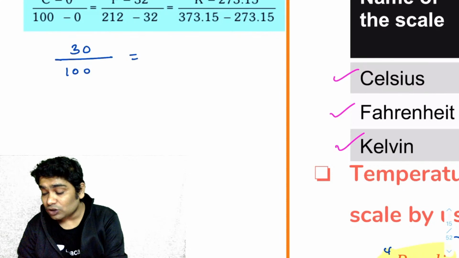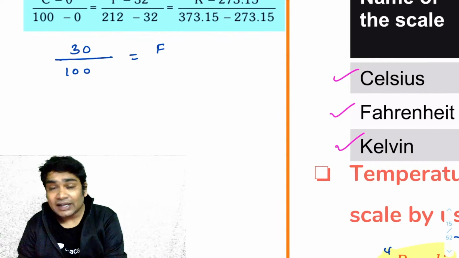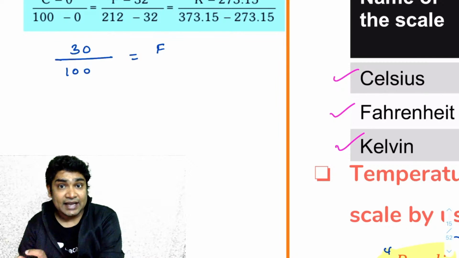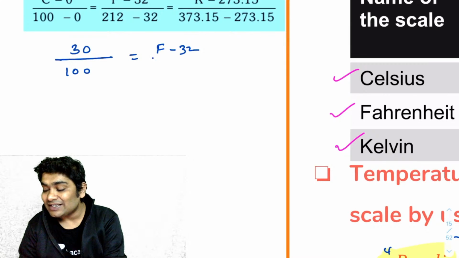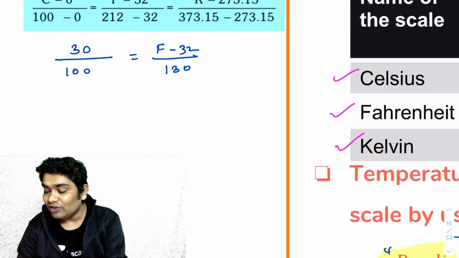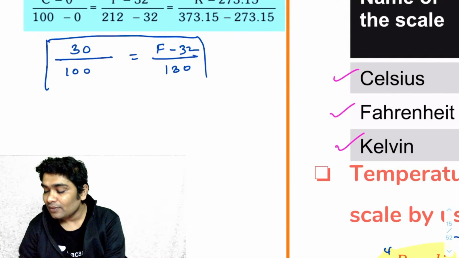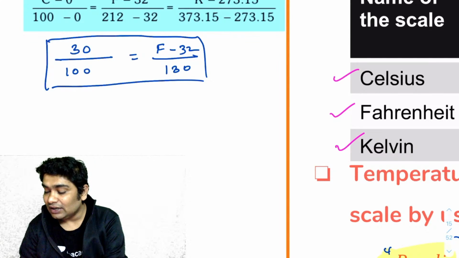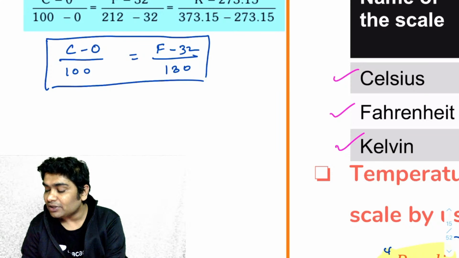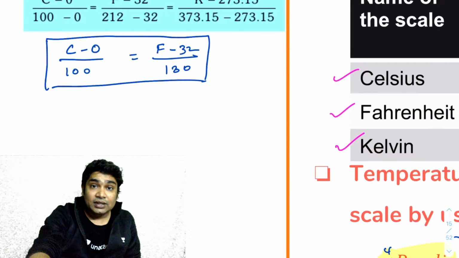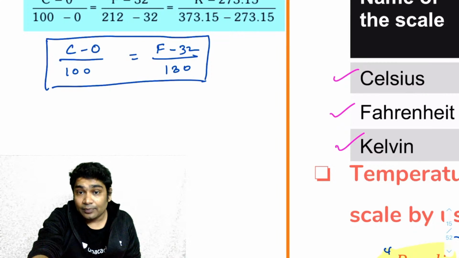This will also be equal to, if the same temperature is F in degrees Fahrenheit, then the degrees hotter than ice is this, and again the ratio of this is this. So this should always be constant. I hope you understand that. That is how I am getting this formula: any temperature in Celsius minus 0 would be equal to any temperature in Fahrenheit minus 32 over the number of divisions on the Fahrenheit scale.